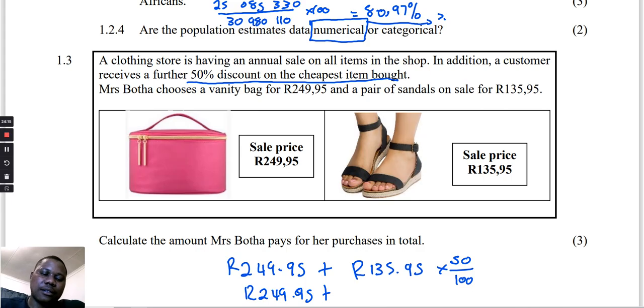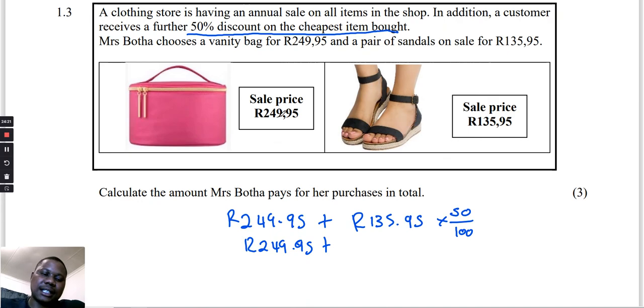So Mrs. Botha will pay R67.975, which is R67 and 98 cents when rounded off. Why is it 98? Because the digit after is 5, so the 7 rounds up to 8. So I've rounded off to 2 decimal places.